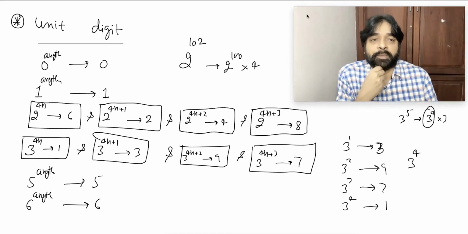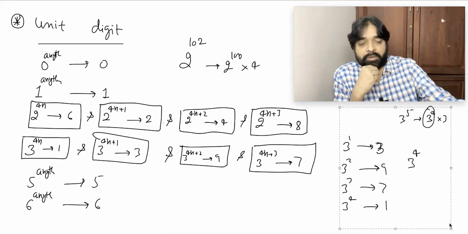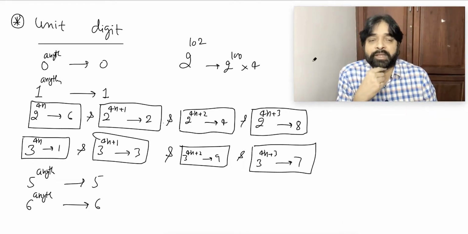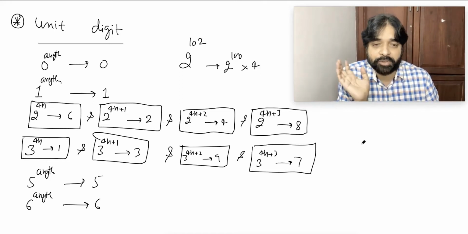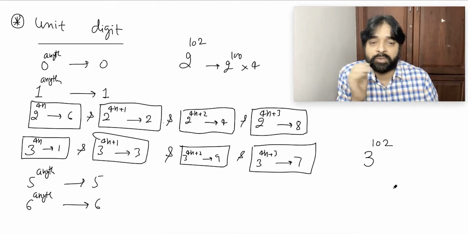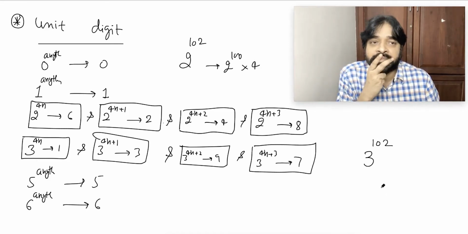All of you understood the point? If you understood, speak out. Everybody is going to give me an answer orally. Immediately I should see everybody's answer. The moment I finish the question, the answer should be there on my screen. 3 power 102, unit digit of this.